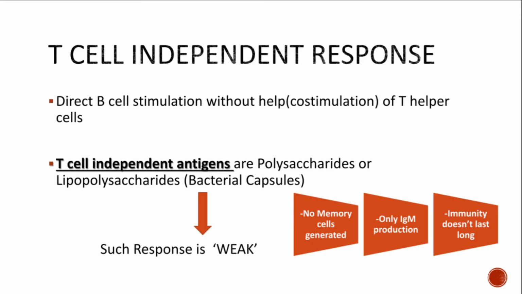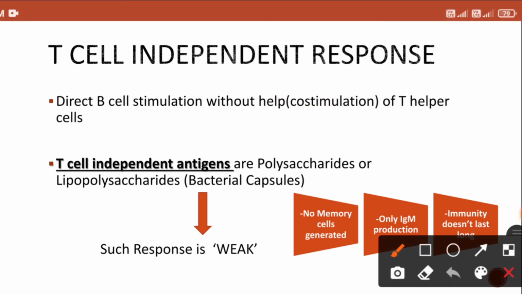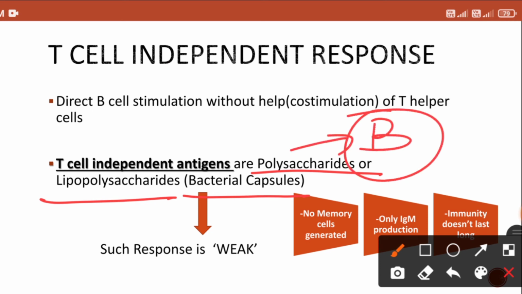All right. Now I will teach you something about T cell independent response. Mostly the B lymphocyte needs the help of T helper cell, but in certain situations, B lymphocyte can get activated without help of T helper cell. So when can it happen? It will happen particularly when you have polysaccharide or lipopolysaccharide exposure. Certain types of polysaccharides or lipopolysaccharides of bacterial capsule don't need T cell help, right? It can directly stimulate a B lymphocyte. So they will get converted into plasma cell and they will produce the antibody, right?